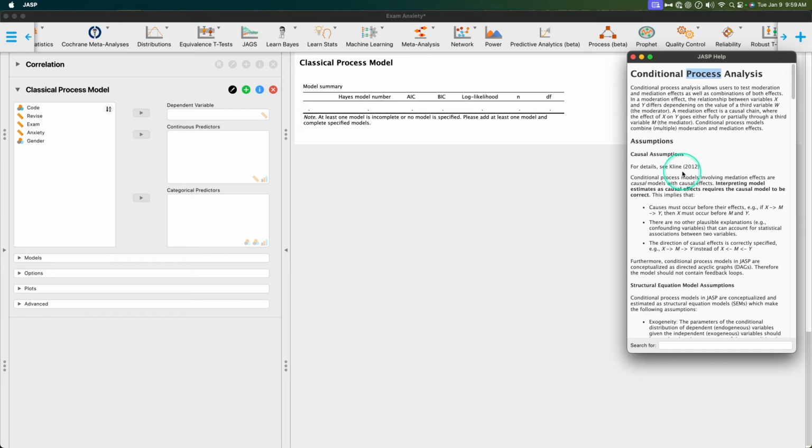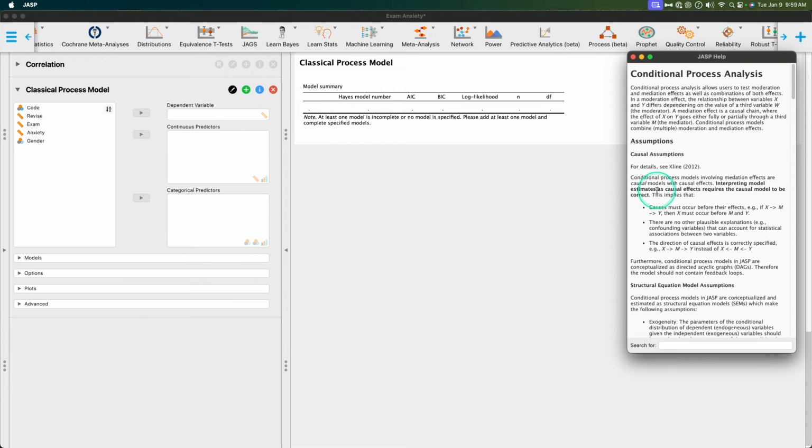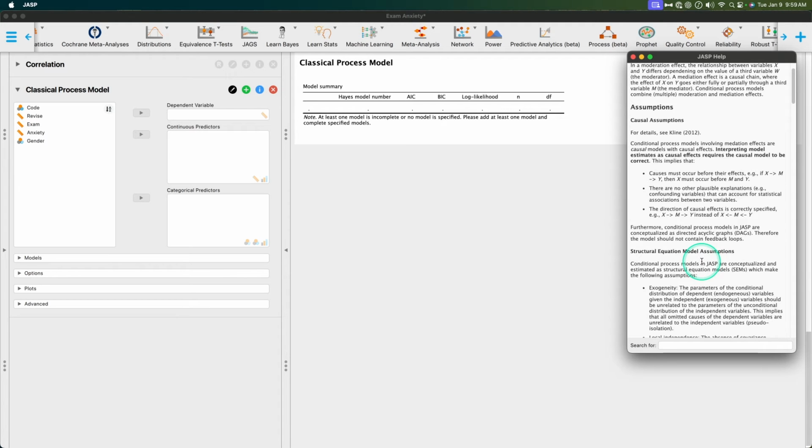For this video, to not make it long, because this is a massive module, I am only going to do a simple mediation effect. So that'll be this one here. Okay. And that's what we're going to do with our exam anxiety data set. And so these are various ways that mediation works. Now, the interesting thing is that this is a causal assumption, right? So it doesn't say that for moderation. You can also do moderation with ANOVA, right? With factorial ANOVA, so you don't have to do this.